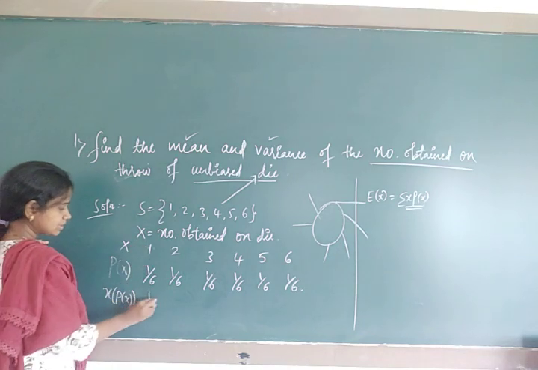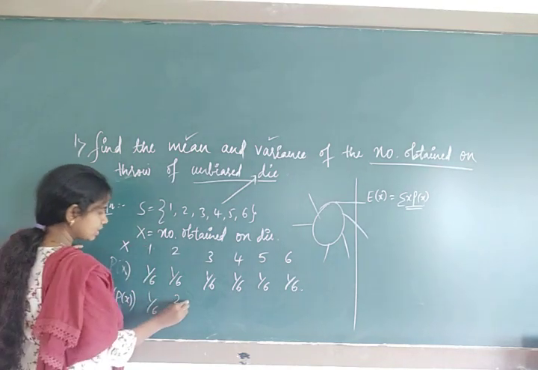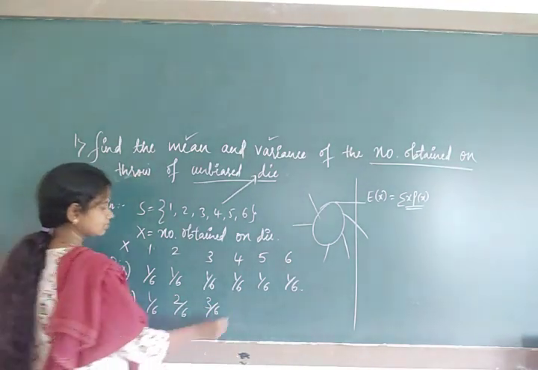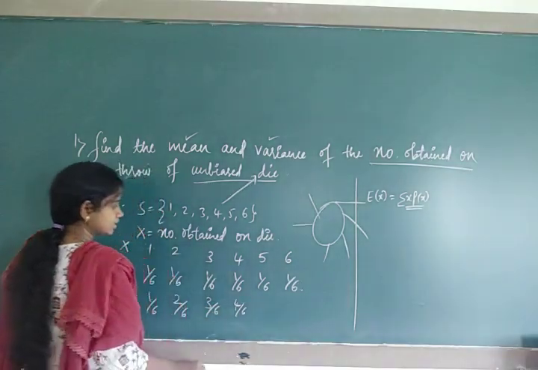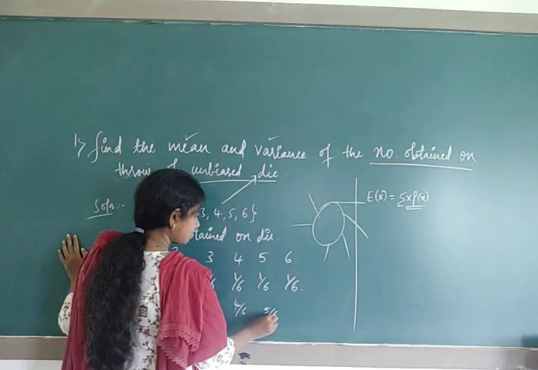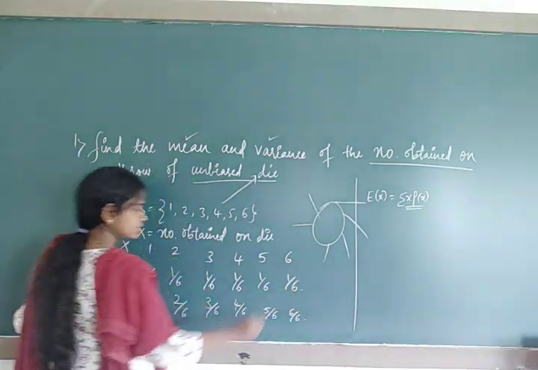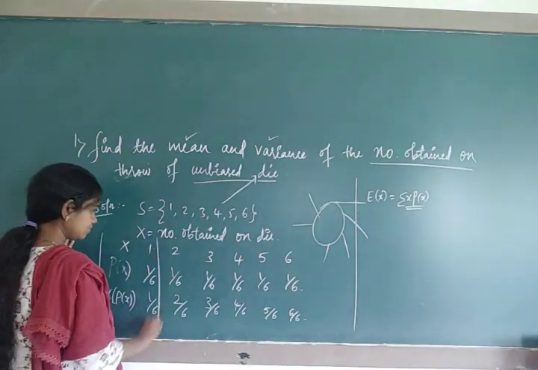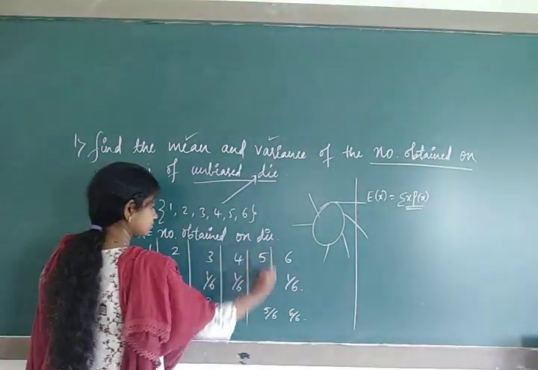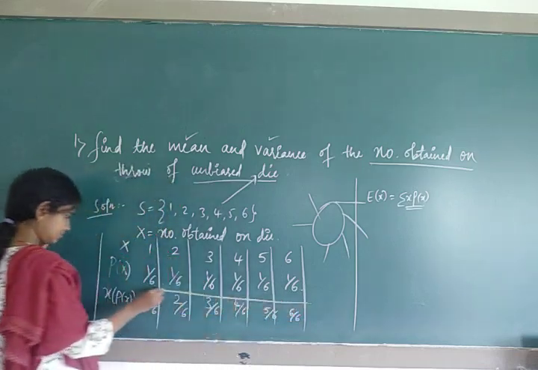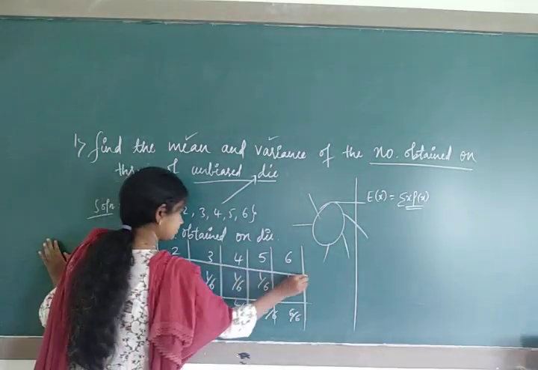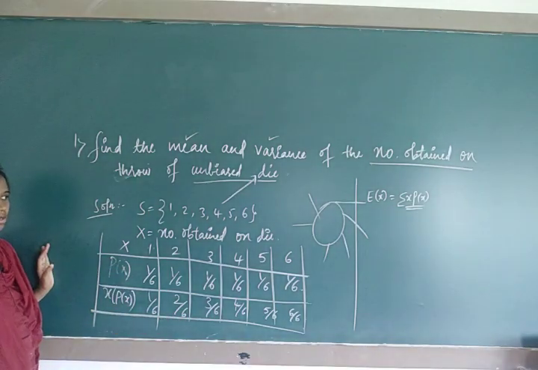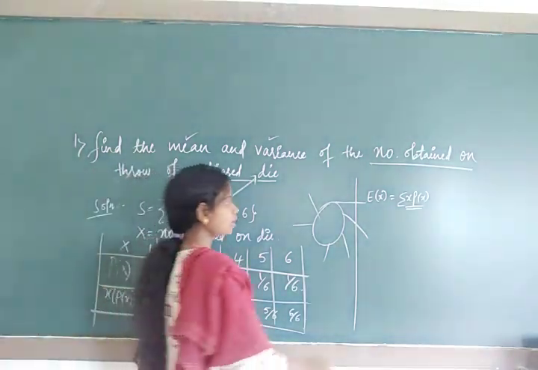So 1 into 1 by 6 is 1 by 6, then 2 by 6, 3 by 6, 4 by 6, 5 by 6, 6 by 6. So we will make the table here.